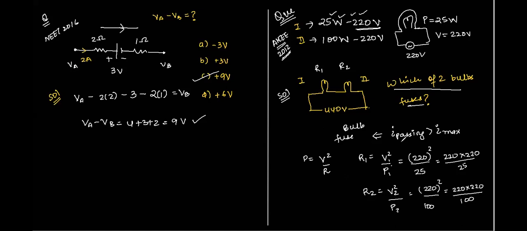So R1 is 1936. Okay. So we have R1 equal to, let us first write it in this pattern. This is 100, right? So 25 ones are 25, fours are 100. So we have 22 square into 4, and R2 is equal to 22 square. Now we can clearly see that R1 is 4 times R2, right? One thing is clear from this, right, Atul?